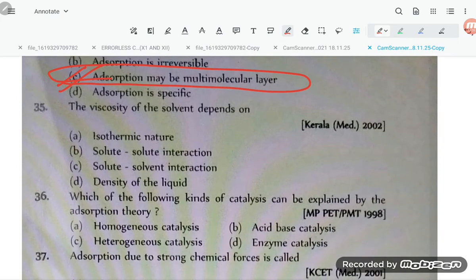The viscosity of solvent depends on density of the liquid. So option number D is correct, student. Viscosity of the solvent depends on the density of the liquid. Option D is correct.